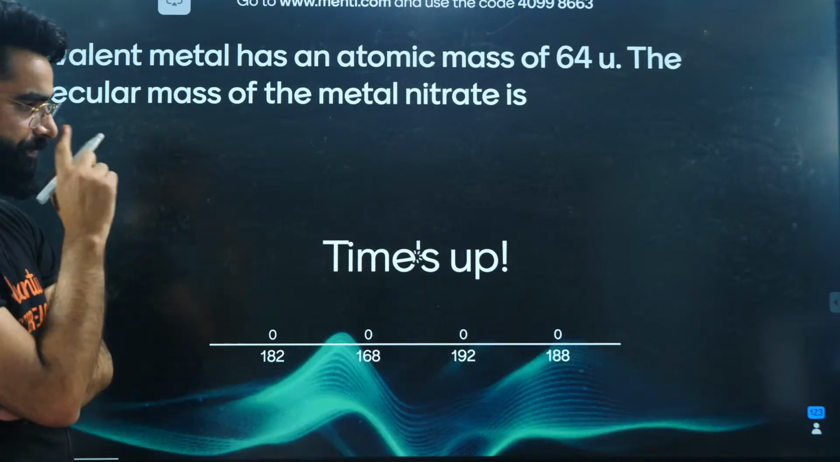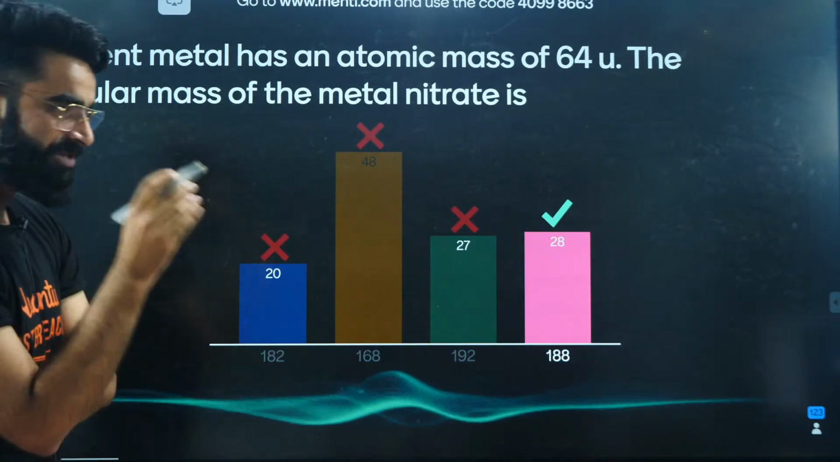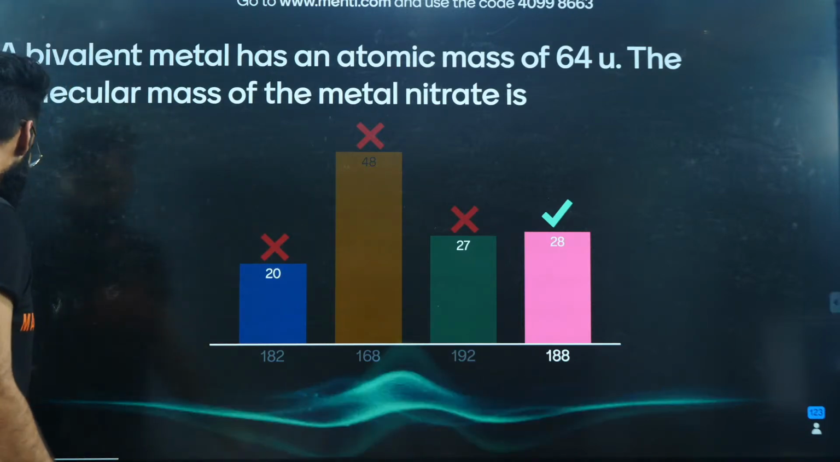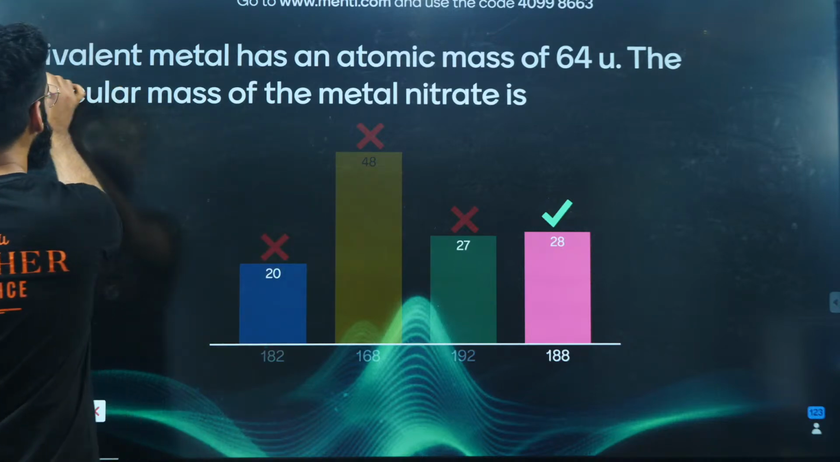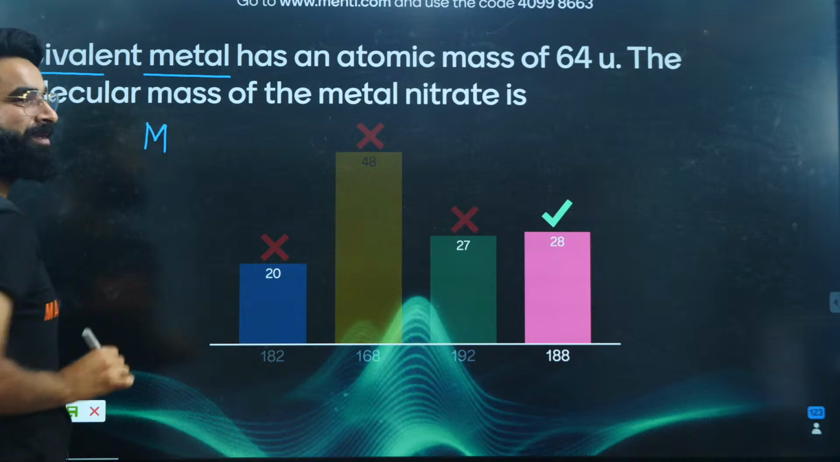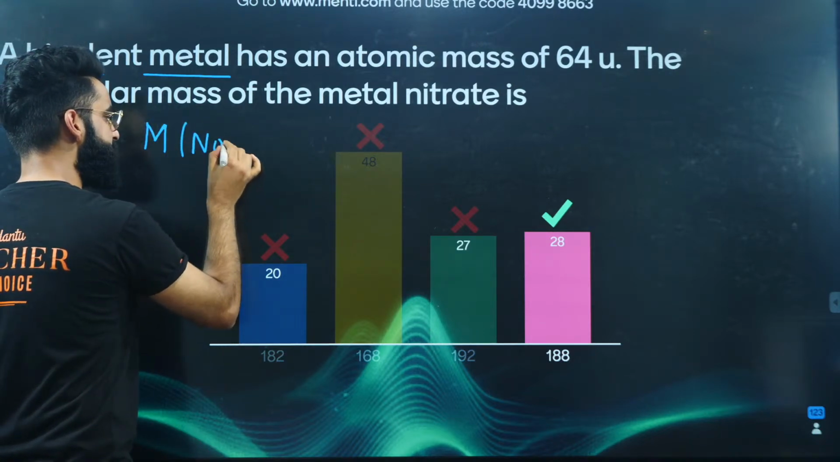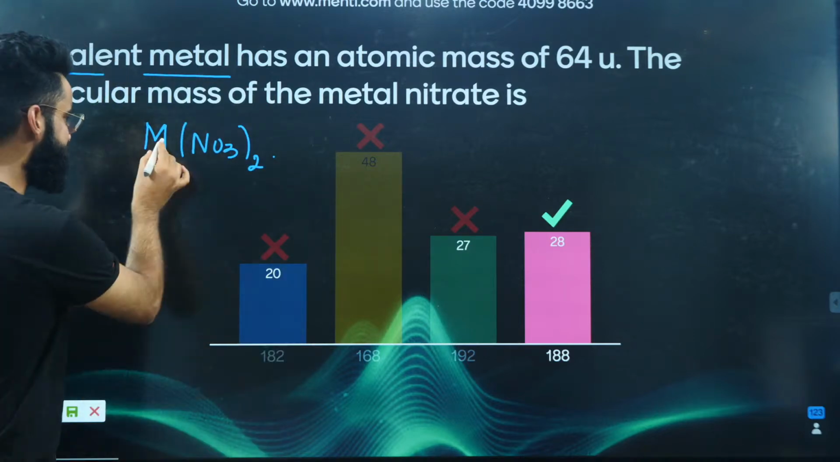Okay, the time is up. So not the majority of the students gave the correct answer. It was a very simple question, people. First of all, I'm given the bivalent metal, the metal whose valency is 2. It's forming metal nitrate. If it is a bivalent metal, the formula of the metal nitrate is going to be M(NO3)2, because it's a bivalent metal.